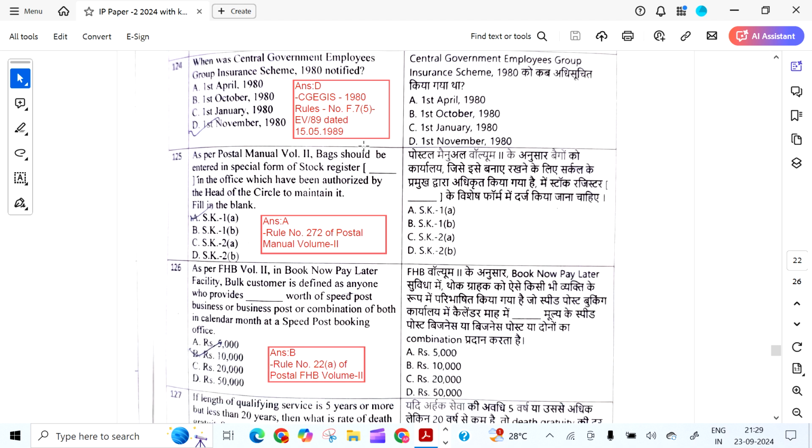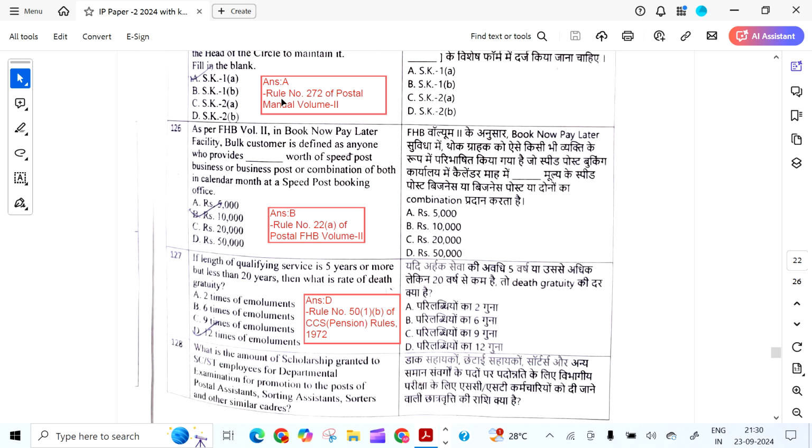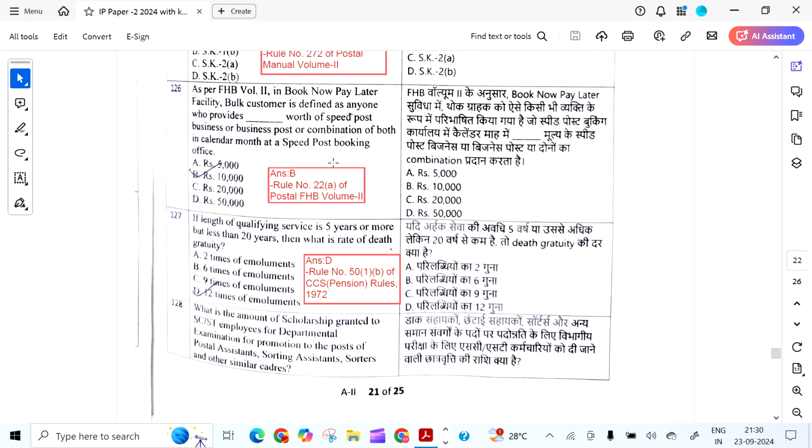When was the central government employees group insurance scheme 1980 notified? It was on 1/11/1980. As per Postal Manual Volume 2, bags should be entered in the space form of stock register dash in the office which have been authorized by the head of the circle to maintain it. It is SK1A as per Rule 272 of Postal Manual Volume 2.